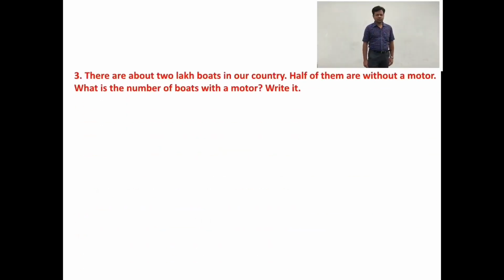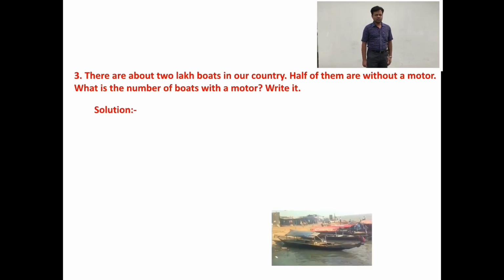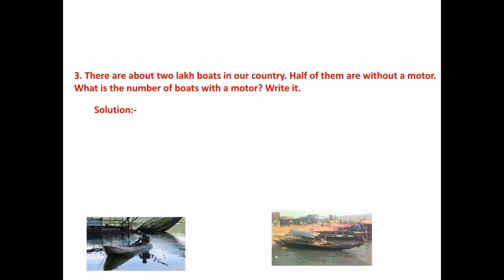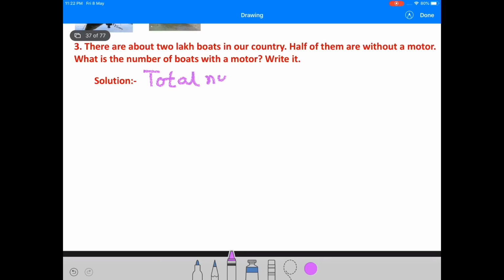There are about 2 lakh boats in our country. Half of them are without a motor. What is the number of boats with a motor? Total number of boats is equal to 2 lakh.